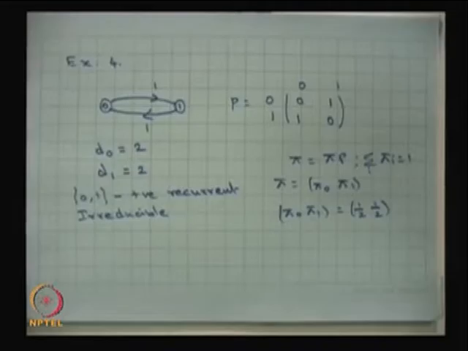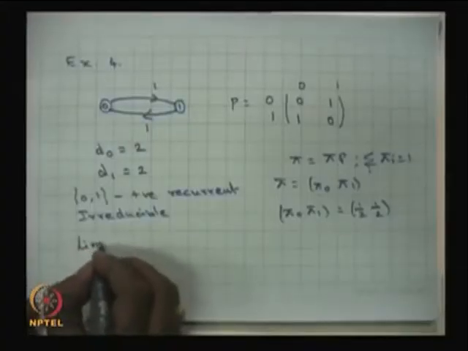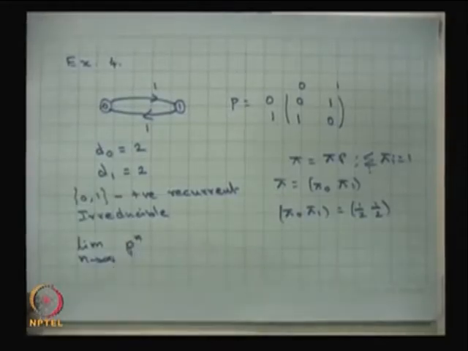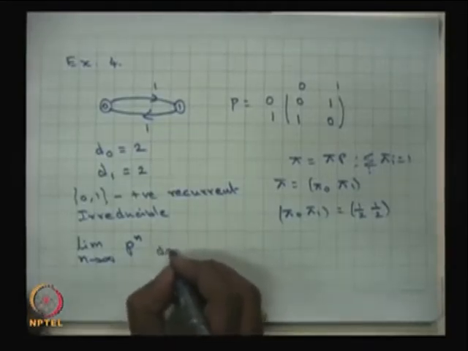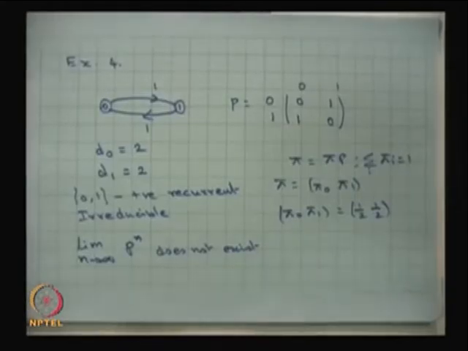Whereas, if you try to find out the limiting state probabilities or limiting distribution, that means the limit as n tends to infinity of P of n, that means find out the n step transition probability matrix, then let n tend to infinity. This does not exist for this model. In the result which I have given, the limiting distribution is going to exist and be unique and so on.